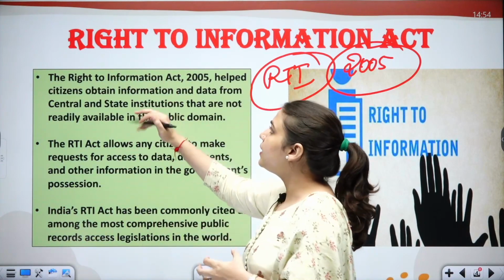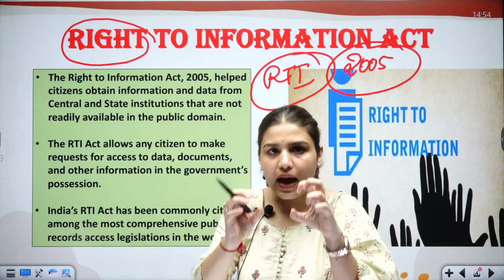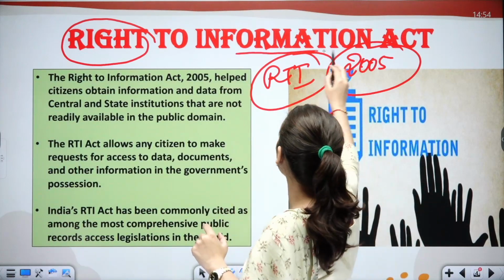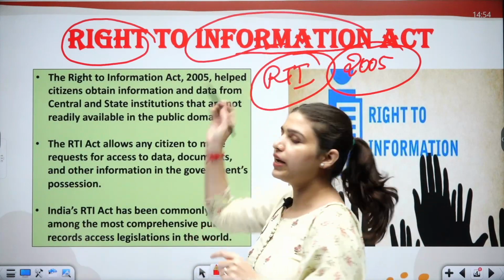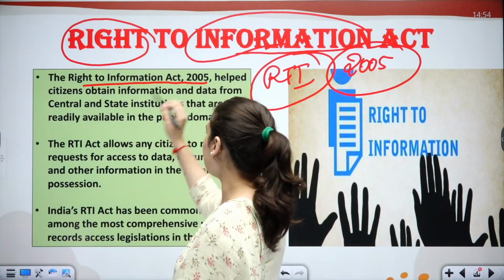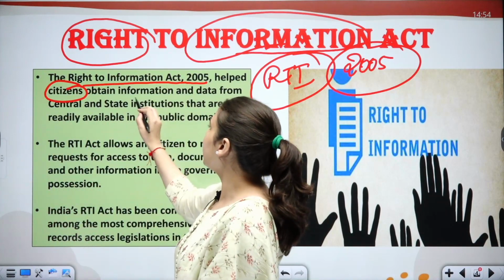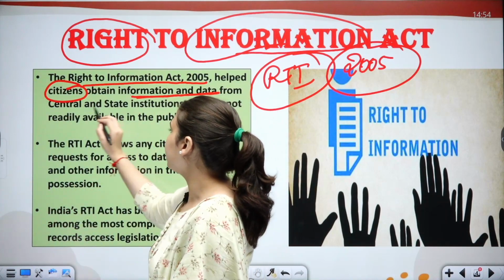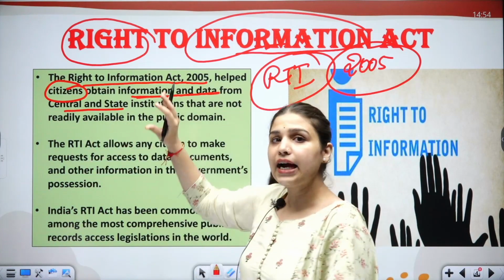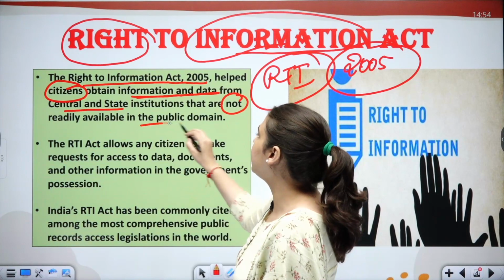It is very clear from the word only, this act only, that it is the right to get information about the various decisions. So this Right to Information Act of 2005 helped the citizens obtain information and data from central and state institutions that are not readily available in the public domain.